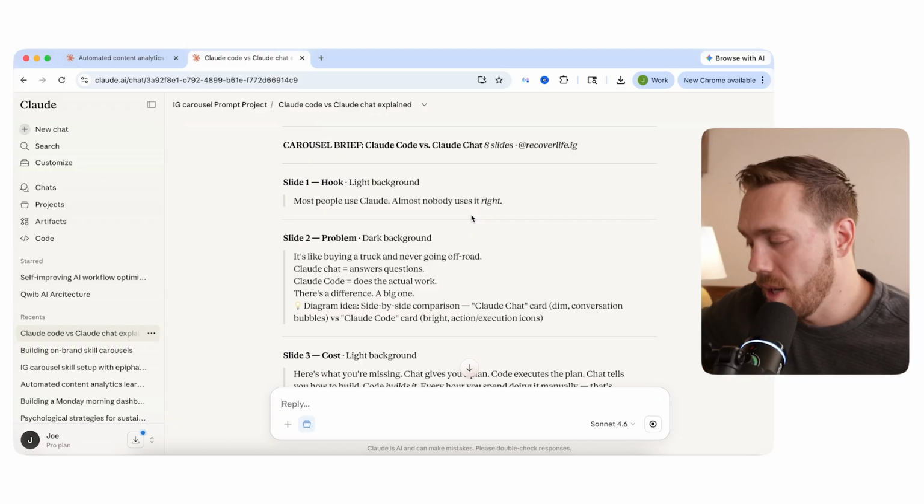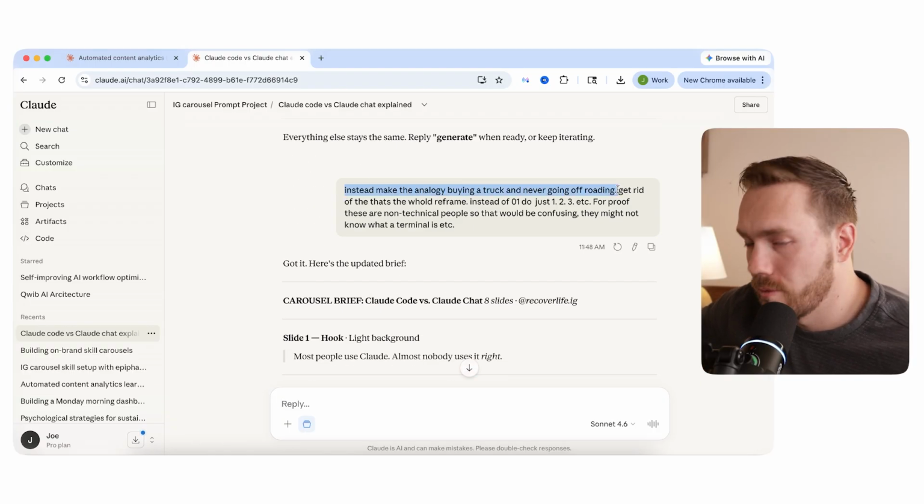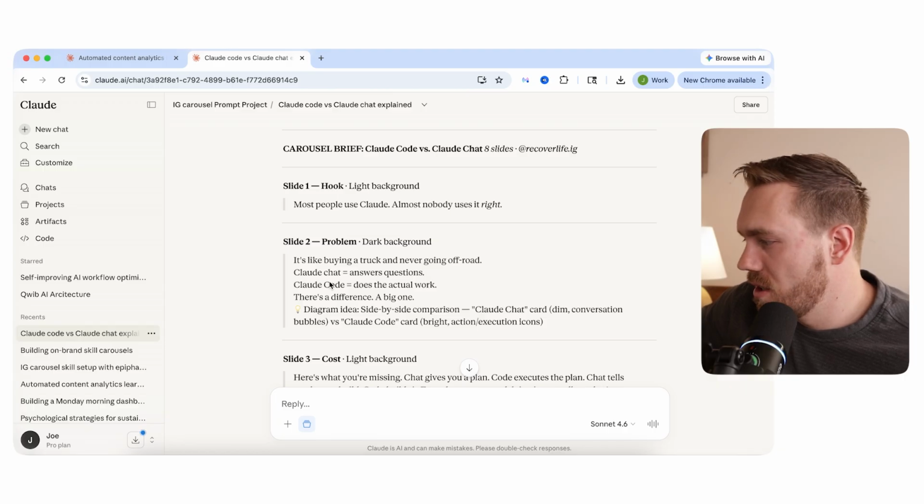Okay, so I went through, I massaged it, and I gave it this prompt. I said, instead of making an analogy, buying a truck, never go off-roading. Claude said it's like buying a truck and just sitting in it. Maybe the AI thinks that's a strong analogy, but for humans, at least when I read it, I was like, huh? Whereas when I think of using a truck, it's like buying a truck and then just driving it in the neighborhood. You're not hauling stuff with it, you're not going off-roading with it. It's unused capacity, right? So it's like buying a truck and never going off-roading. Claude chat answers questions.